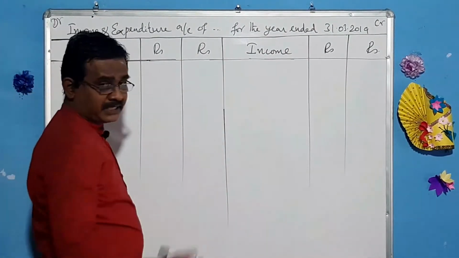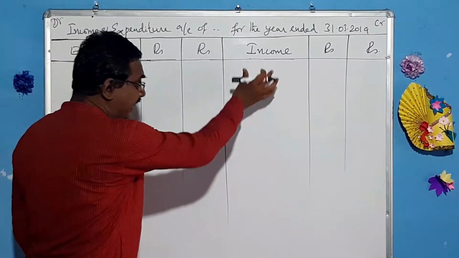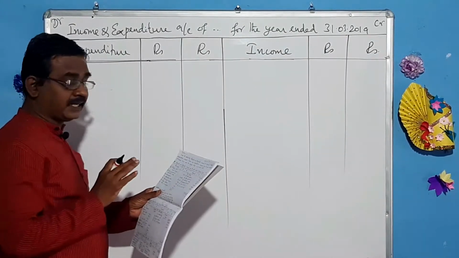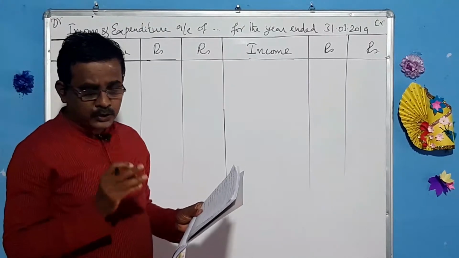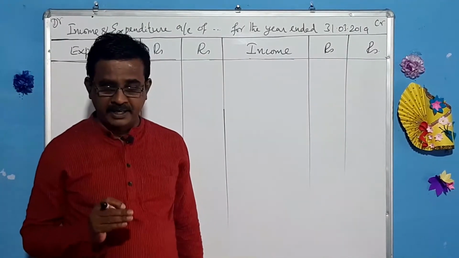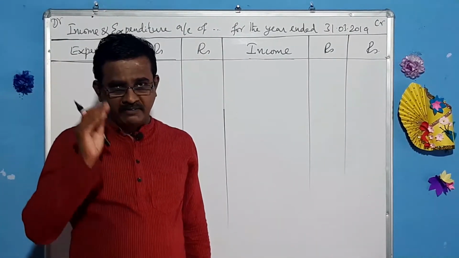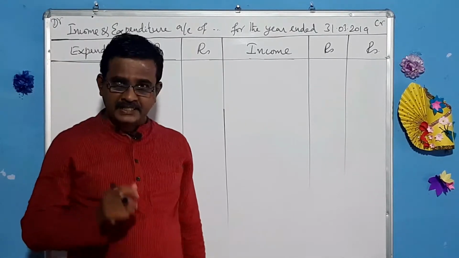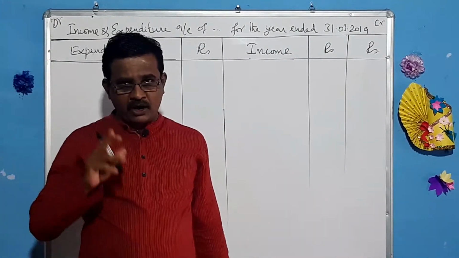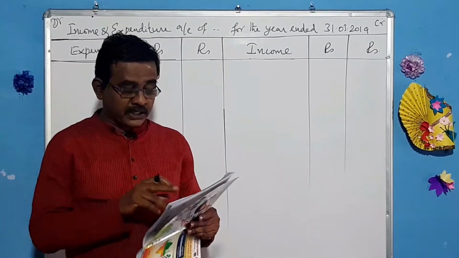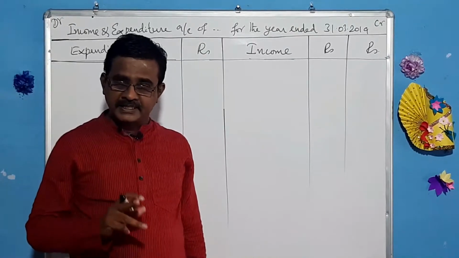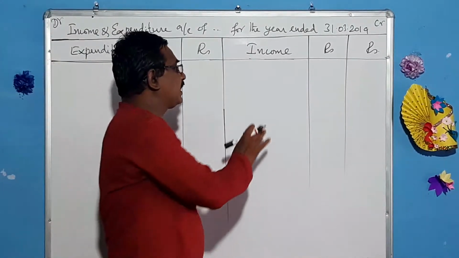First, let us go to the income side. Every time go for preparing the incomes first. Come to the receipts side. Balance brought down, cash in hand, leave that. We have nothing to do with that. And then next, government grants for purchase of goods. Remember, if they have given you government grants, that can be taken as a revenue item and brought to this account. Here they have given the purpose of giving that grant. What is the purpose? You have to make use of that fund for purchasing books.